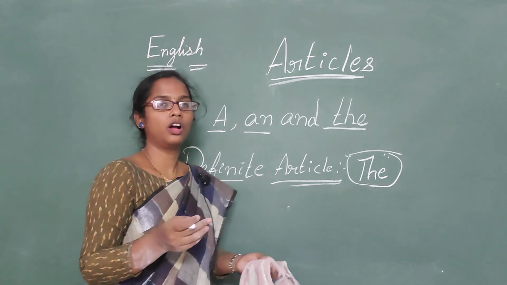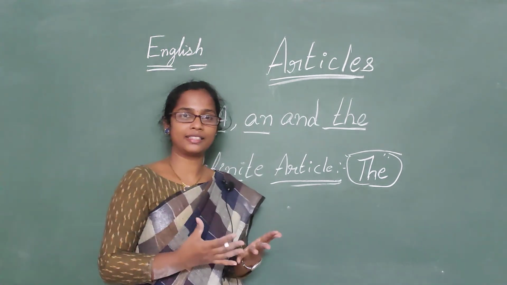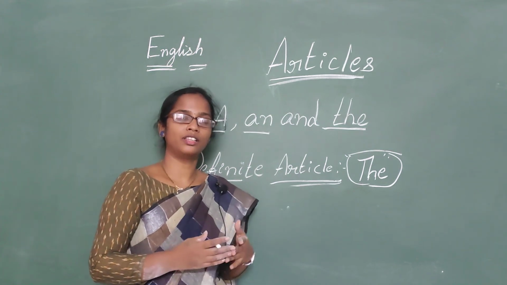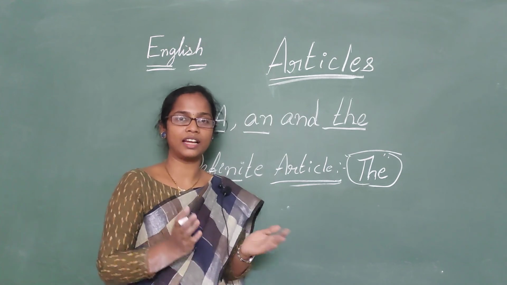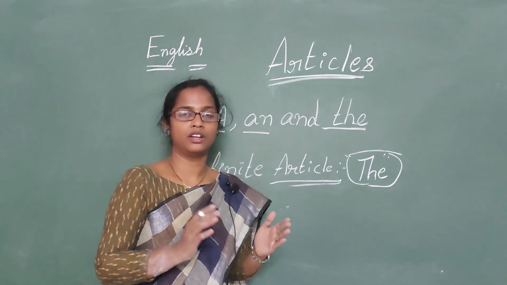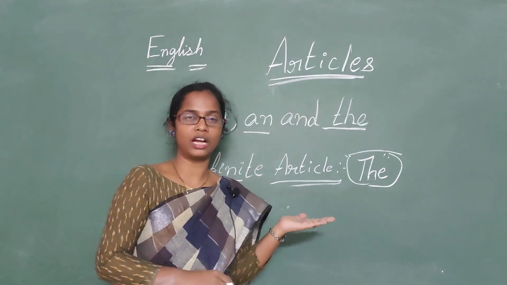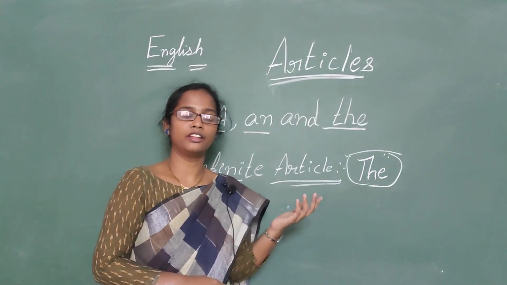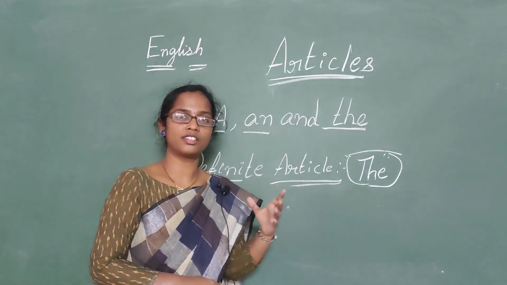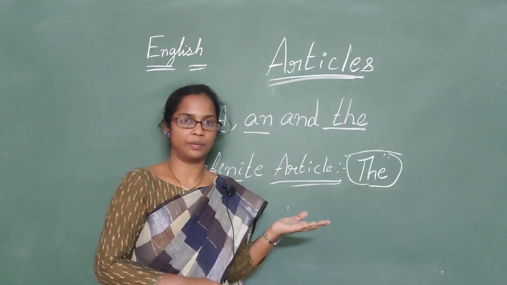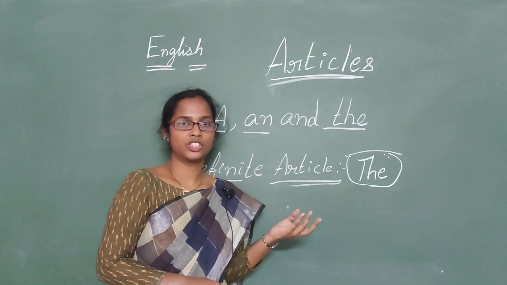the also comes before the names of trains, ships. Okay, so for example, the Rajdhani Express, right? Rajdhani Express is the name of a train. So the, an article the comes before the name of a train. The Victoria, Victoria is the name of a ship. Okay, so it also comes before the name of a ship. It comes before the names of trains and ships.